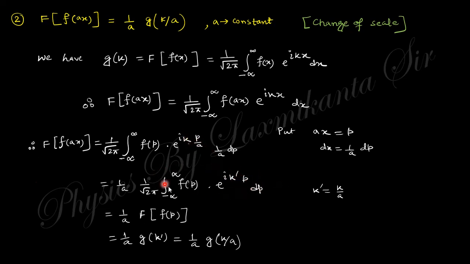You can see this is nothing but the Fourier transform of f of p, which is g of k prime, because the Fourier transform of f of x is g of k. So p and k prime are related, and k prime is k by a. You can prove this easily. This is known as the change of scale.